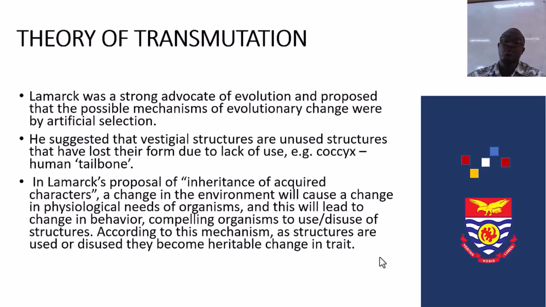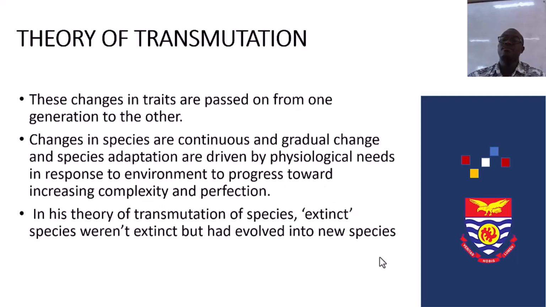In Lamarck's proposal of inheritance of acquired characters, a change in the environment will cause a change in physiological needs of organisms, and this will lead to change in behavior, compelling organisms to use or disuse structures. According to this mechanism, as structures are used or disused, they become heritable change in trait. These changes in traits are passed on from one generation to the other.